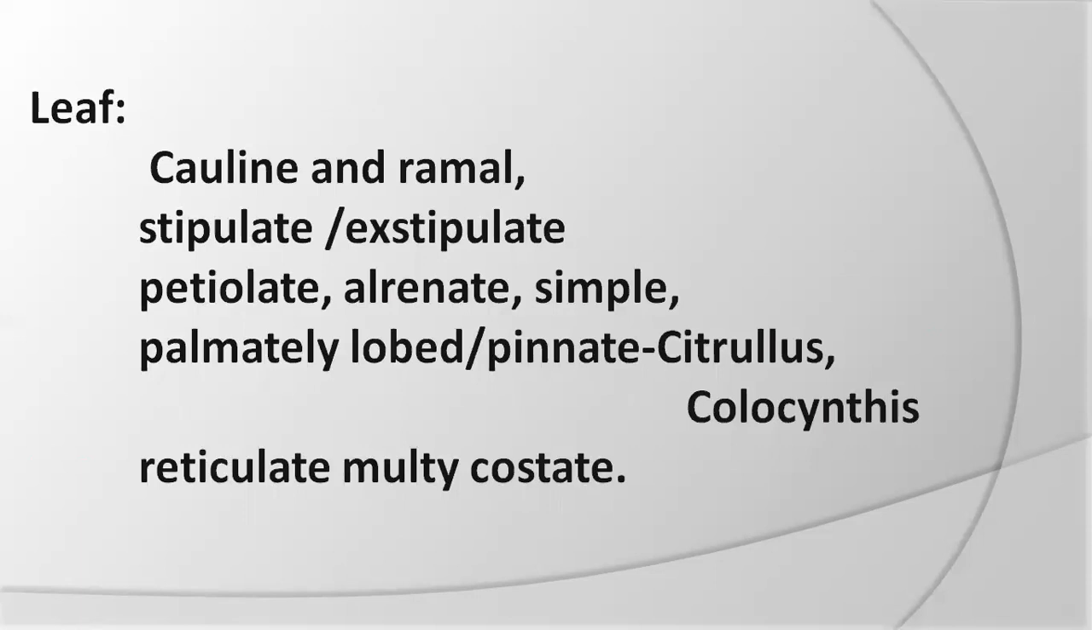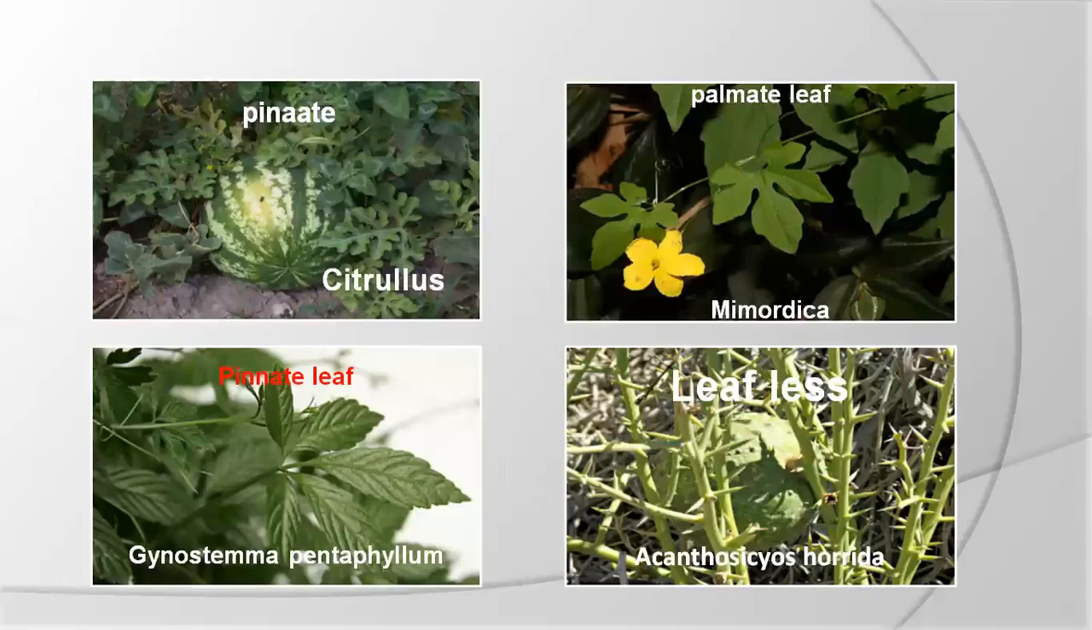In some plants, Trichosanthes, leaves are not lobed. Margin is entire. Leaf lamina base is caudate. Multicostate reticulate venation is present. This is the pinnate type of leaves. This is the palmate type of leaf. Momordica charantia, karela. Citrullus, this is the watermelon. And Gynostemma pentaphyllum, where we can see the pentaphyllum.